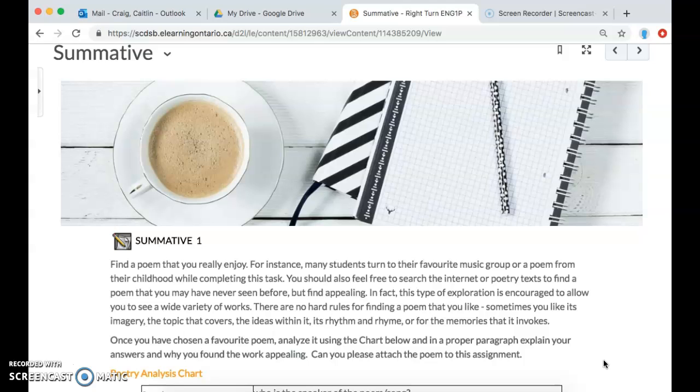Maybe the rhythm and the rhyme really get to you when you're listening to it or reading it, or maybe it just pulls on your heartstrings and brings up memories for you that make you feel more drawn to it. So once you have found your favorite poem, you're going to analyze it using the chart below, and this is the same chart that we used to analyze the example poem in the last lesson.